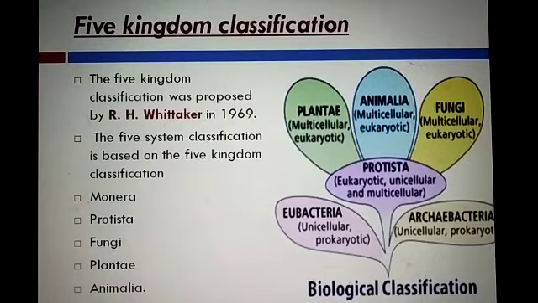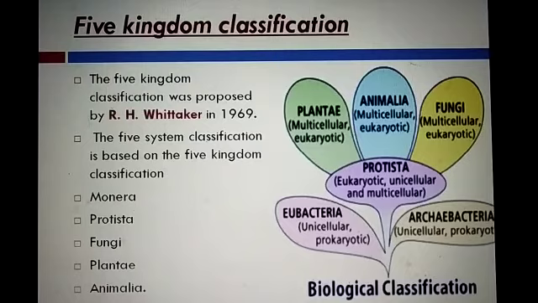The 5 kingdom classification is based on 5 kingdoms: Monera, Protista, Fungi, Plantae and Animalia. Students, we read that Linnaeus classified only Plantae and Animalia in the 2 kingdom system. He didn't classify bacteria.